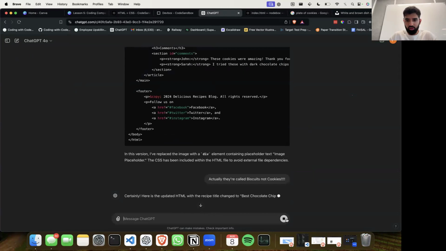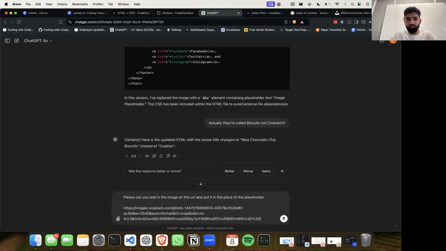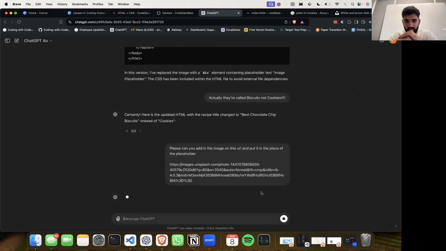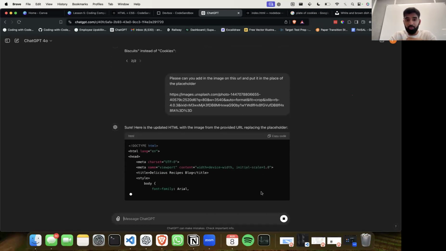I'll put a stop to that. Please, can you add in the image on this URL and put it in the place of the placeholder. So we should find that it actually does that for us. It generates the code again.